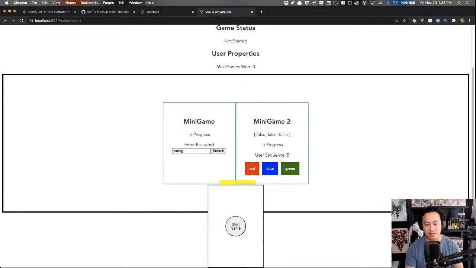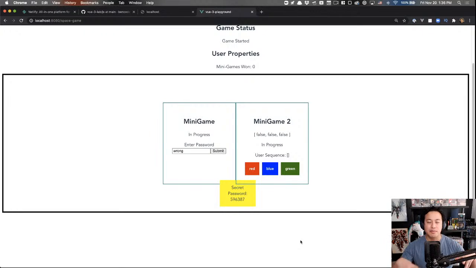I realized in the last stream that y'all couldn't see it. But we had this general scaffold, right, where if you hit start game, it would hide the panel, and then theoretically these consoles would appear. In the last stream, we had gone through some basic mini games. For example, you'd have to enter the correct password, and the password would be on a post-it note as a little nod towards Among Us. And then we can enter 5963888, and if we try to submit that, wrong password, but it's 387. Not only is it correct, but we see that we've tracked how many mini games have been won.